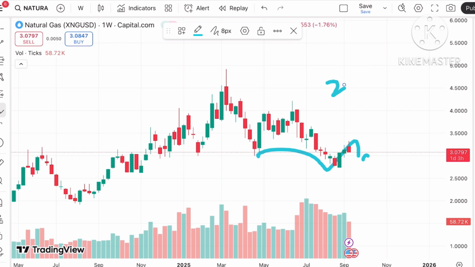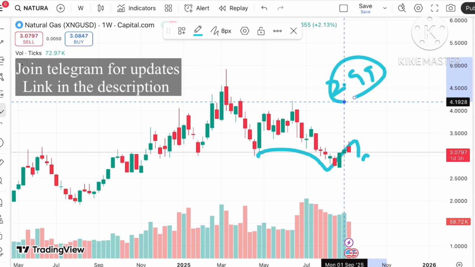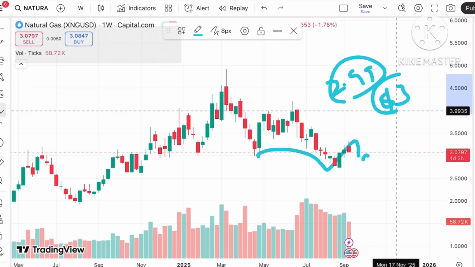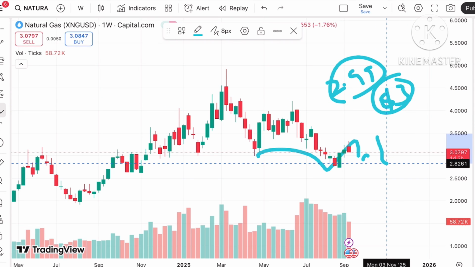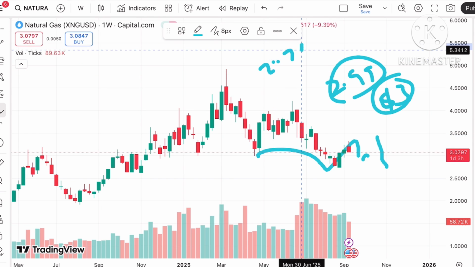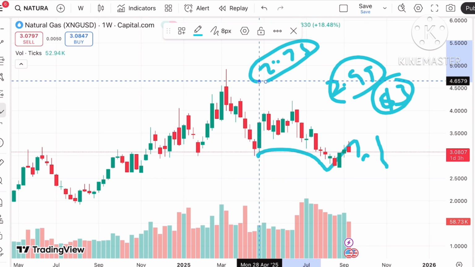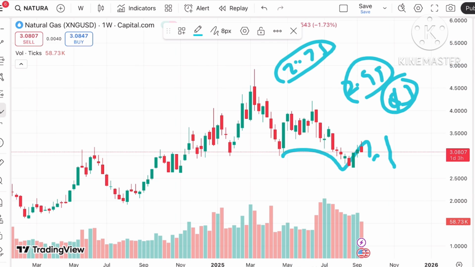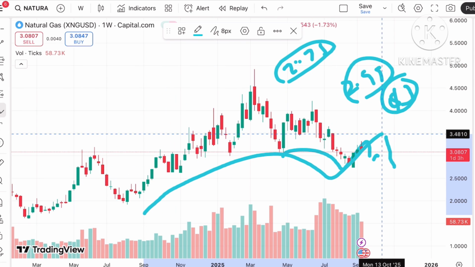Remember that if the price starts going below 2.99 or $3, there is a higher chance of a further fall. It can go towards 2.8, and there is a probability that it can go below a level of 2.75. Okay, if we go to a longer view, this is the longer view you can say, and